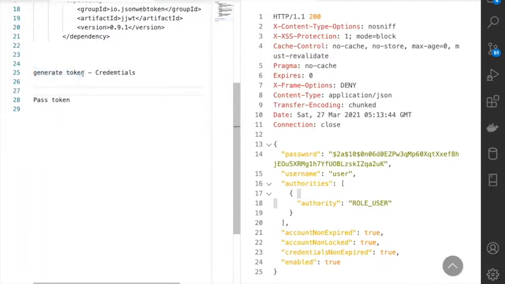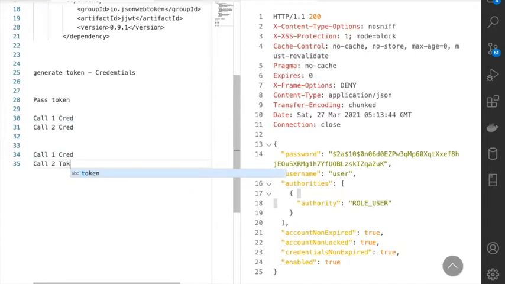But the rule is you should not give your credential. You should not give your tokens also. The only difference the token makes is, otherwise for call 1 you need to pass credential, call 2 you need to pass credential. In this case, your flow is like call 1 it is credential, call 2 and so on it is just tokens. Did I answer your question, Aditya? Yeah, Satish, thanks a lot.